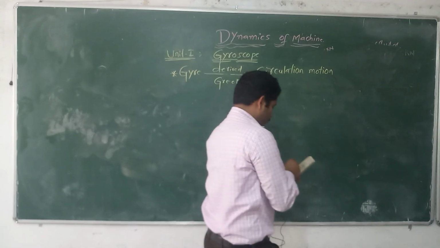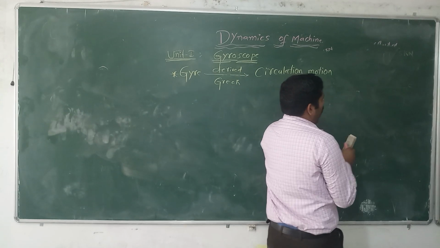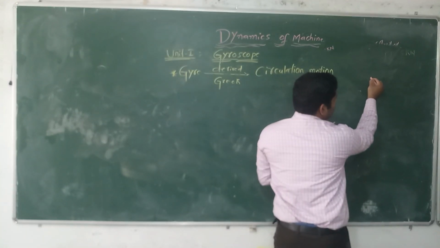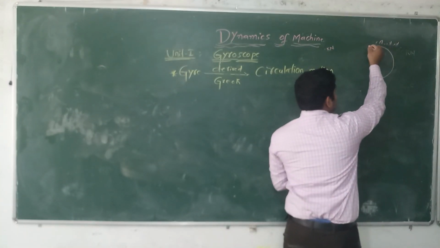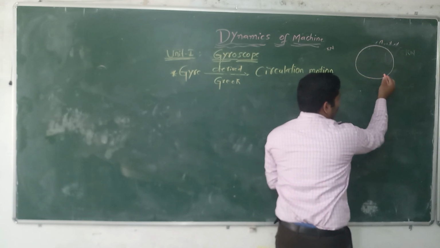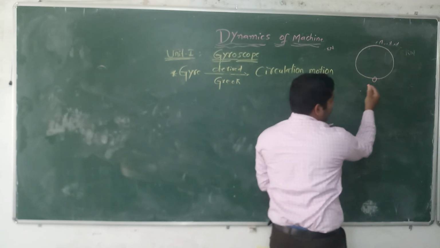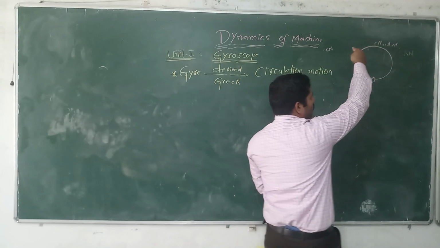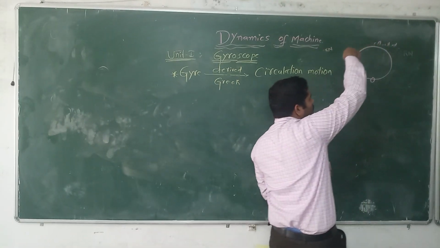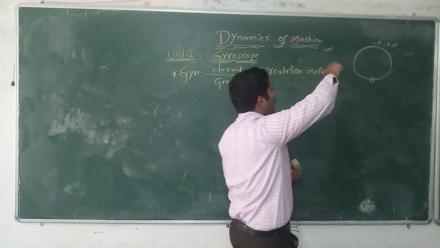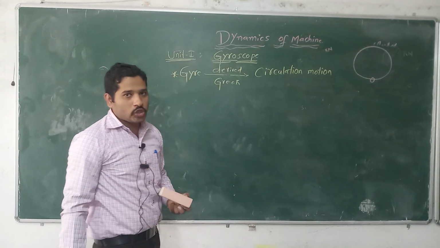Let us see. If an object is moving in a circular path, we can say it is circular motion.